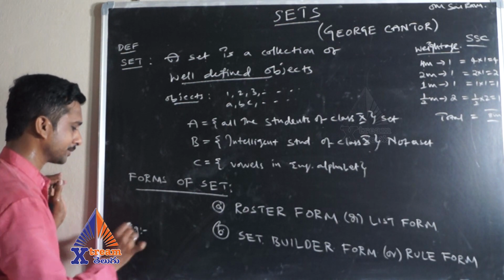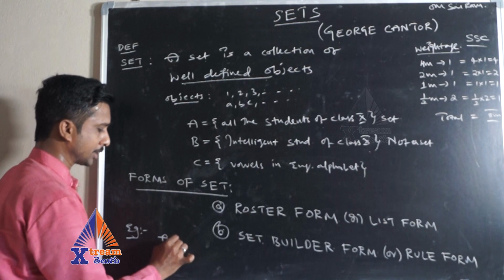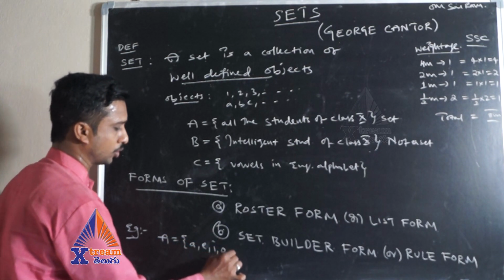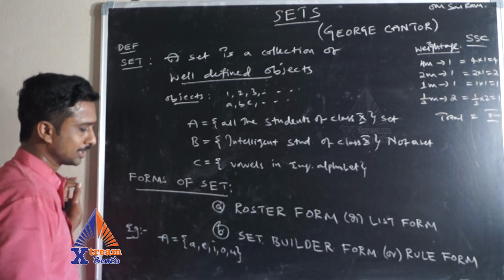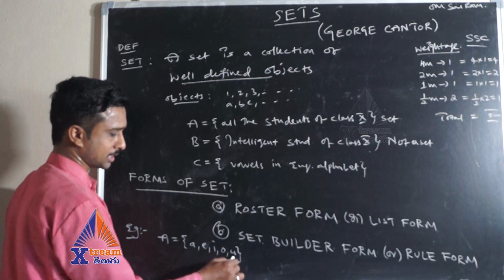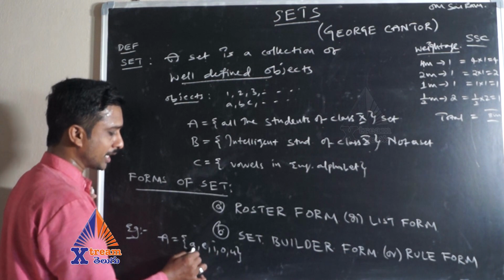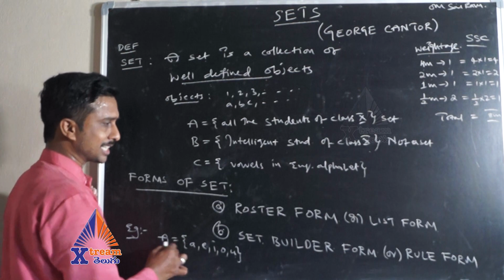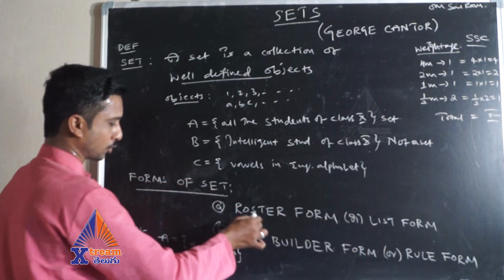One example we'll take: A is equal to {a, e, i, o, u}. These are nothing but the vowels. Each and every element is listed in this set, so that is the reason it is list form or roster form.